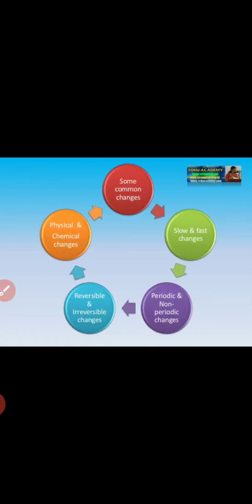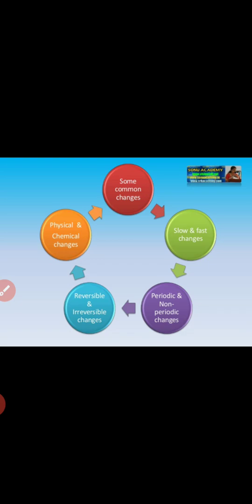Now there are some common changes, that is physical and chemical changes. When something changes physically or chemically. Physical change, for example, the inflated balloon. जब आप बलून फुलाते हो, पहले उसका शेप छोटा होता है, लेकिन जब आप उसको फुलाते हो, तो वो बड़ा हो जाता है, उसका साइज बड़ा हो जाता है. So that is the physical change.